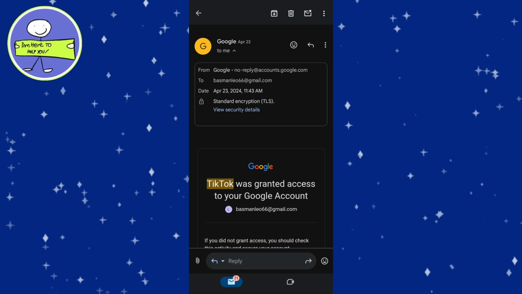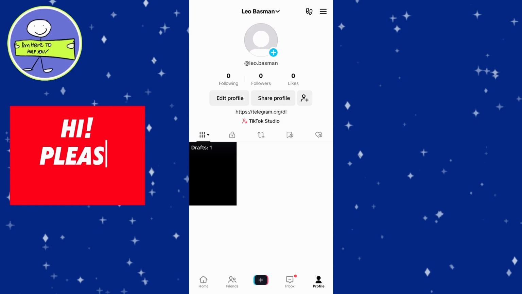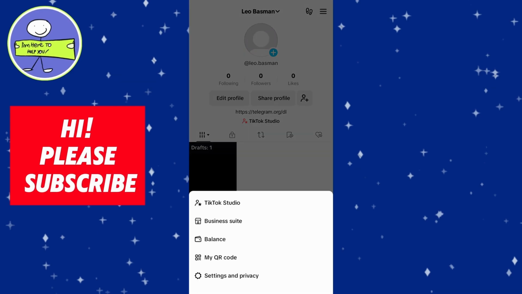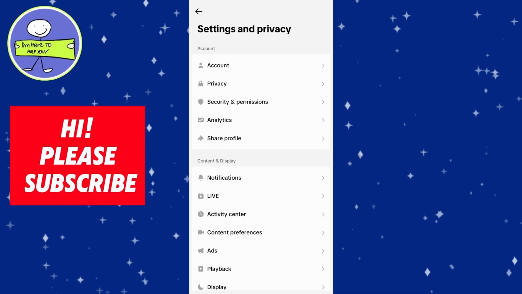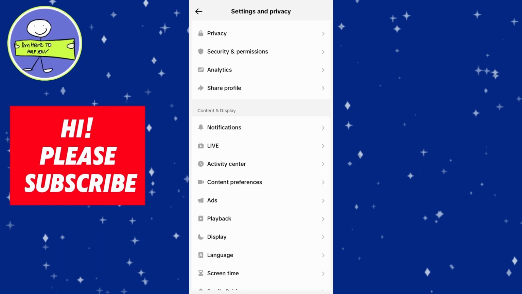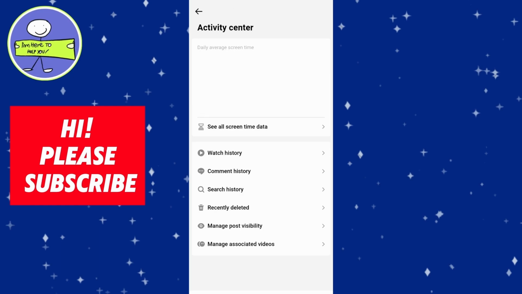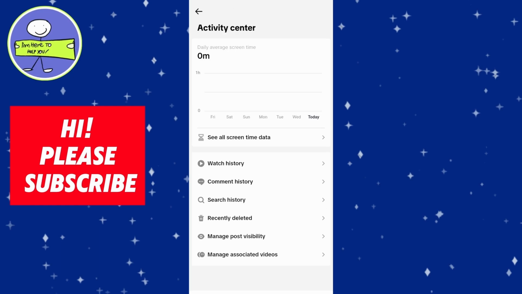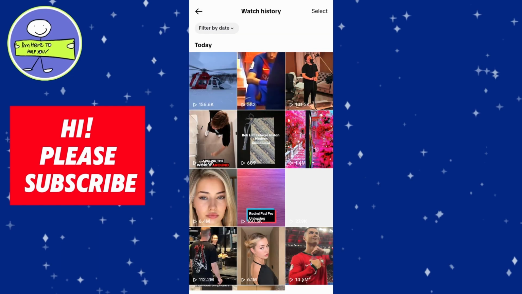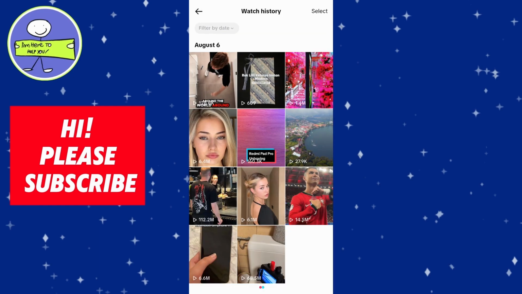If this doesn't work for you, open TikTok, tap on your profile icon at the bottom right corner, then tap on the three horizontal lines, tap on settings and privacy, scroll down to content and display and tap on activity center. Next, tap on watch history and scroll all the way down to your first one, and the first video you watched is the date when you created TikTok.